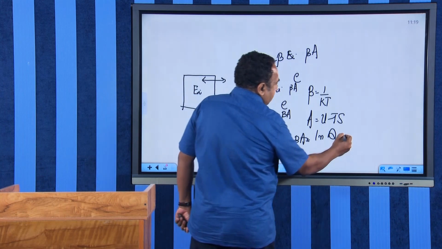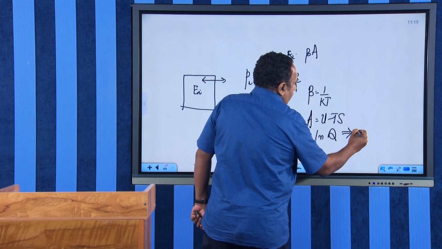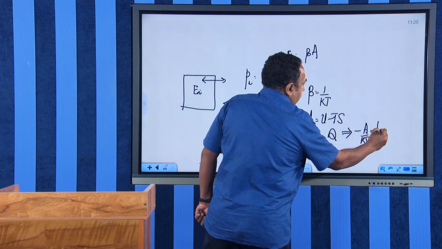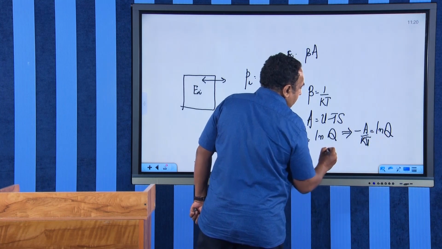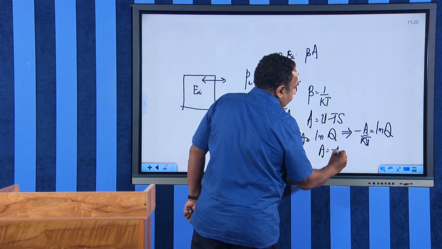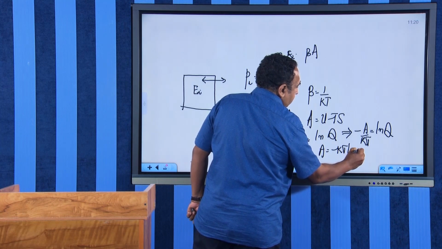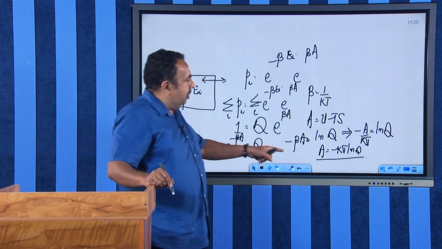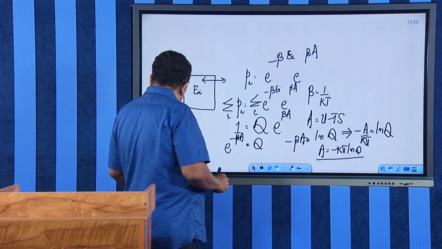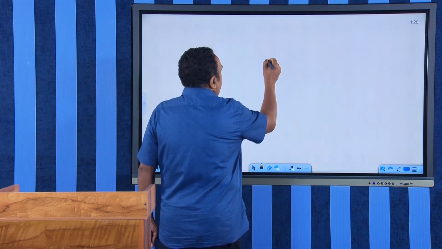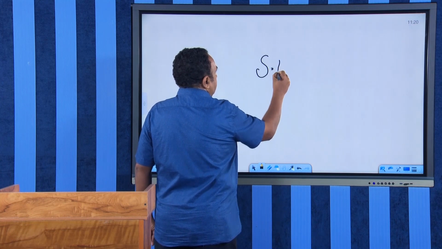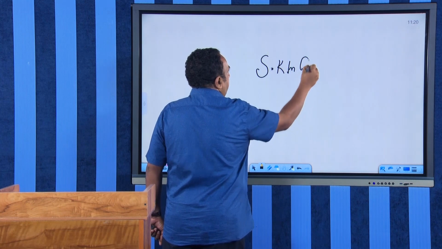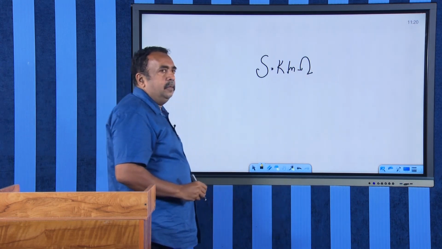Therefore, I can rewrite this expression as minus A by kT is equal to log Q, or I can write A is equal to minus kT log Q. This is the bridging equation in canonical ensemble, which is similar to the bridging equation that you have used earlier in our microcanonical ensemble, which was S is equal to k log omega.